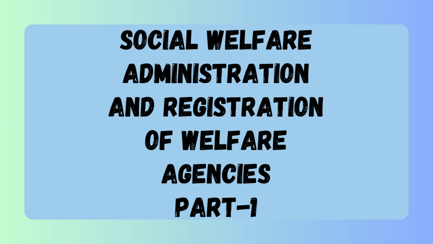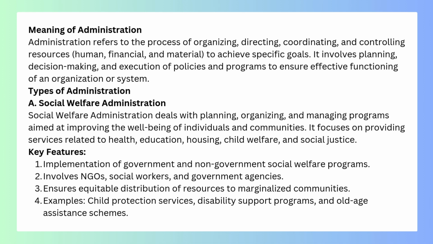Social Welfare Administration and Registration of Welfare Agencies. Part 1. Meaning of administration. Administration refers to the process of organizing, directing, coordinating, and controlling resources, human, financial, and material, to achieve specific goals. It involves planning, decision-making, and execution of policies and programs to ensure effective functioning of an organization or system.